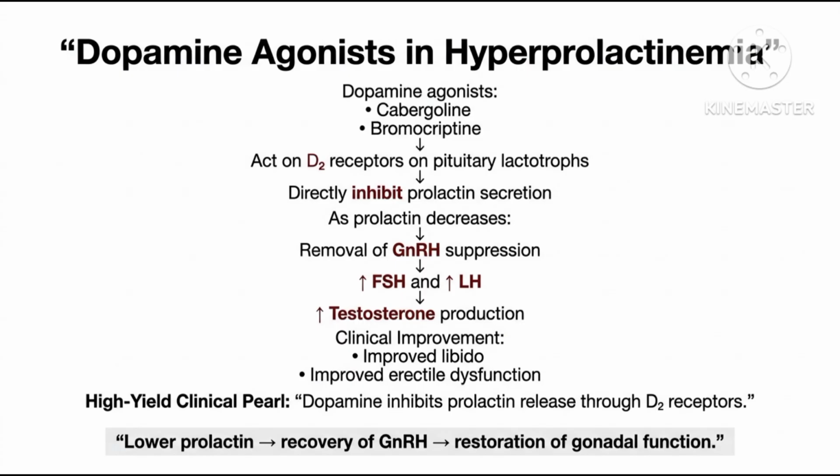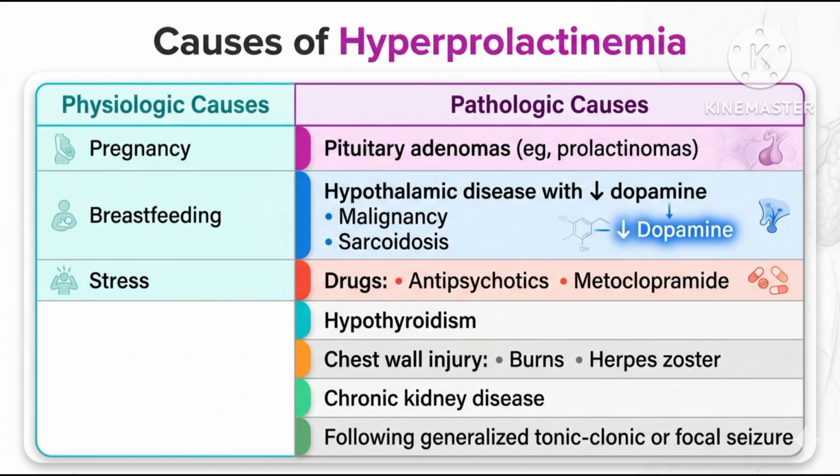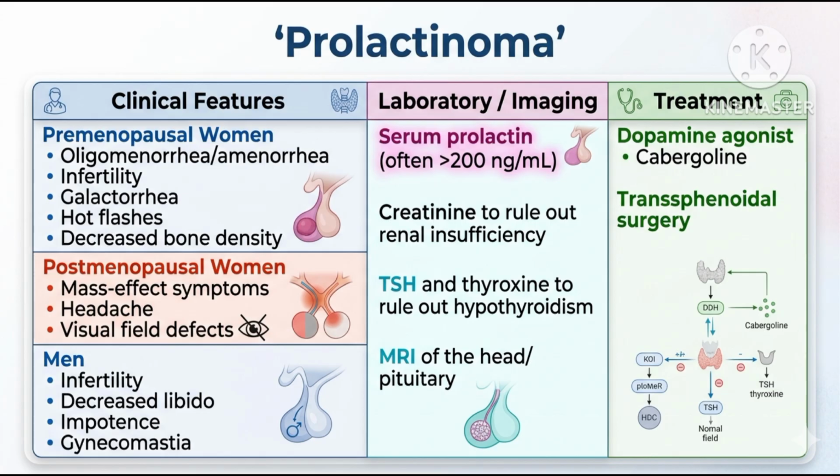Dopamine decreases prolactin production. On the other hand, dopamine antagonists increase prolactin production. Causes of increased level of prolactin in blood. Physiological causes include breastfeeding, pregnancy, stress, and nipple stimulation. On the other hand, pathological causes include prolactinoma, use of dopamine antagonists, hypothyroidism, chest wall injury, and chronic kidney disease. In chronic kidney disease, there is decreased excretion of prolactin. That is why we see increased level of prolactin in blood.